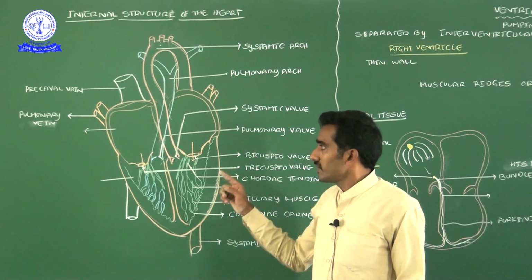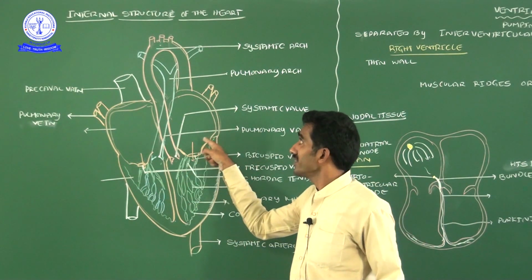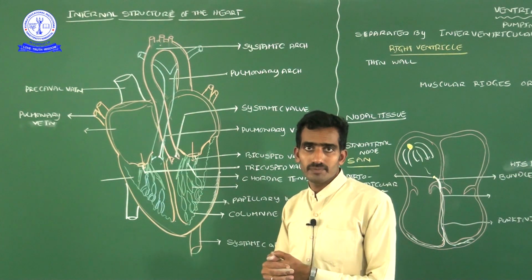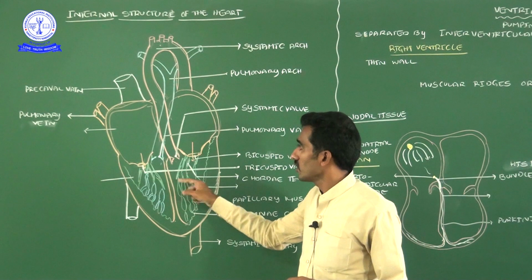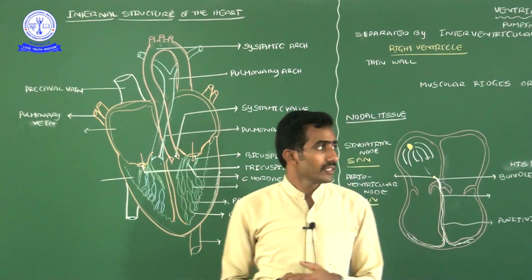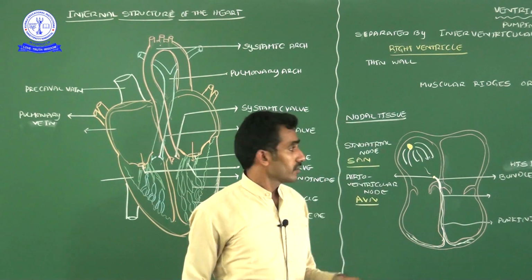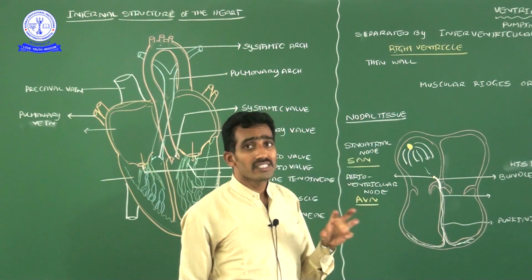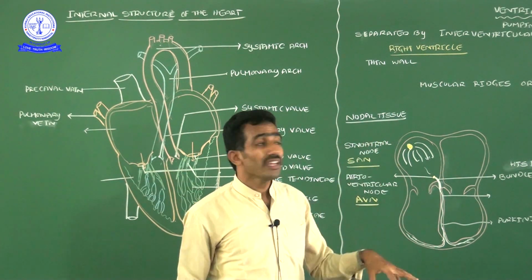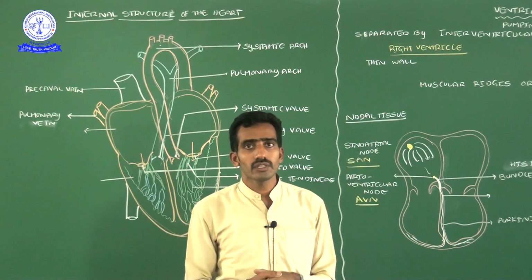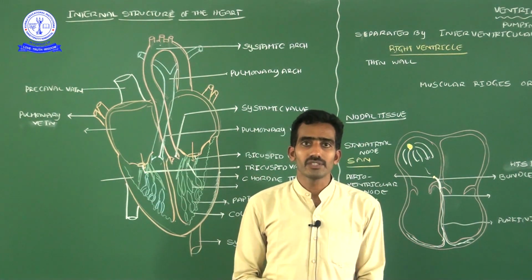The other day I said that in the next video session I will explain the internal structure of the heart. So in this video, we want to know what the internal structures of the heart are. Along with that, there are some nodal tissues. Our body consists of significant tissues, those nodal tissues, their functions, and where they are located, all of this we have to learn in this video. Let me start today's video session.